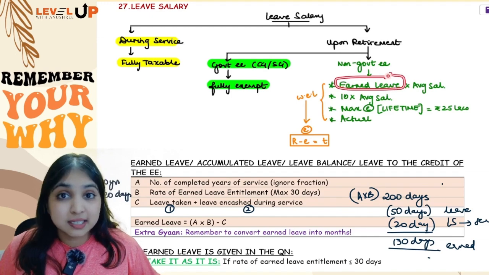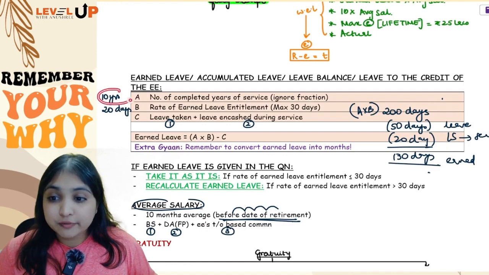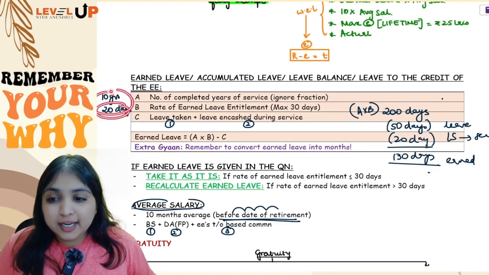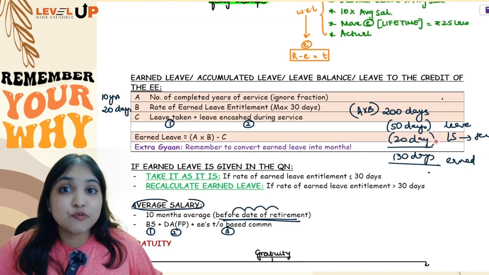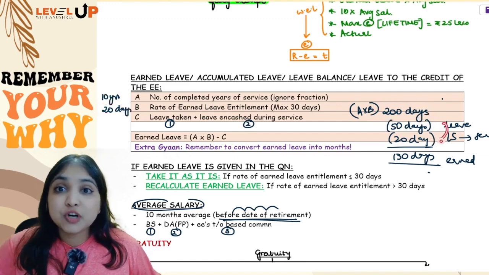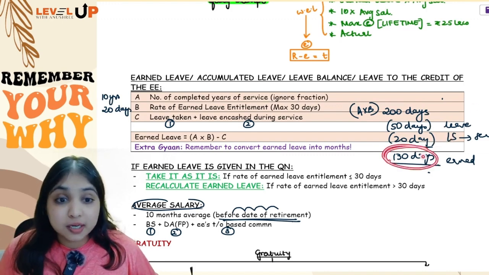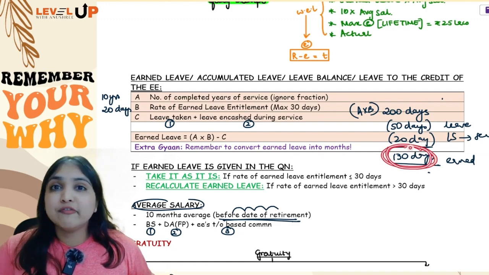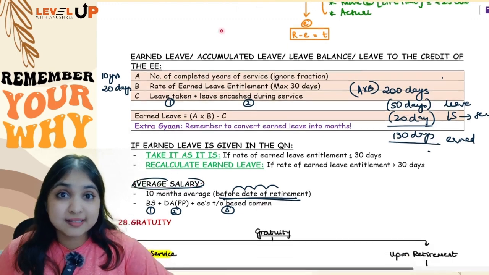How to find earned leave? To find earned leave, you will first see how many years the employee has worked for. Then any fraction, ignore. Then each year, how many days leave the employee is allowed to take. Okay, so A into B, 200 days. From this you will subtract two things. Number one, how many days leave you've already taken, and you'll also subtract for how many days you've already taken leave salary during service. So this will become your earned leave. This is also called accumulated leave, also called leave balance or leave to the credit of the employee. Then we discussed how you will calculate salary.